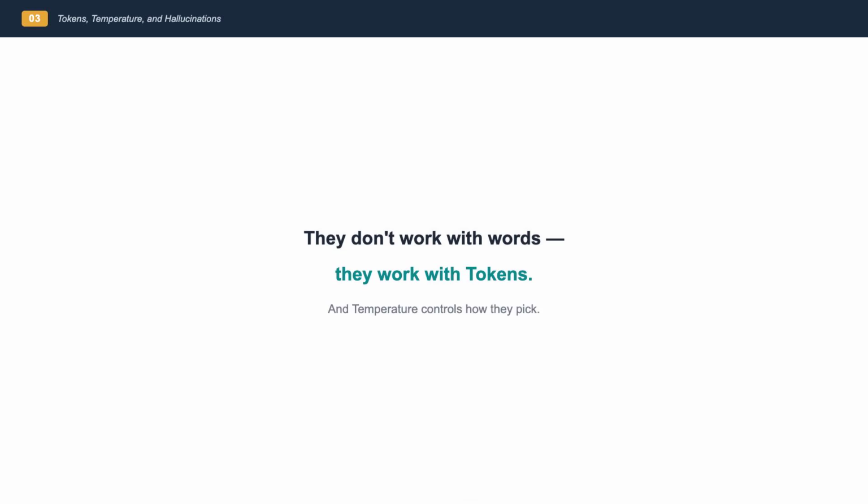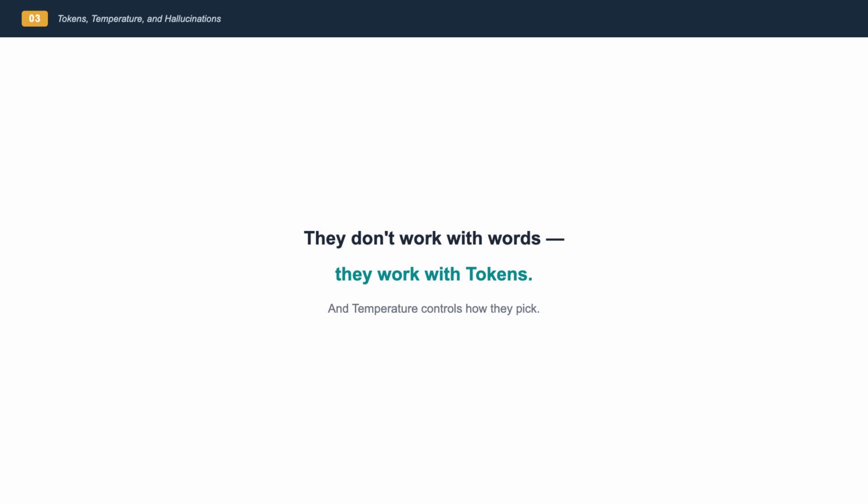Last time, we saw that LLMs work by predicting one word at a time. But actually, they don't work with words, they work with something called tokens. And the way they select those tokens involves a setting called temperature. In this video, we'll cover both of those, and then we'll talk about the most important limitation of LLMs, hallucinations. These three concepts explain a lot about why AI behaves the way it does.